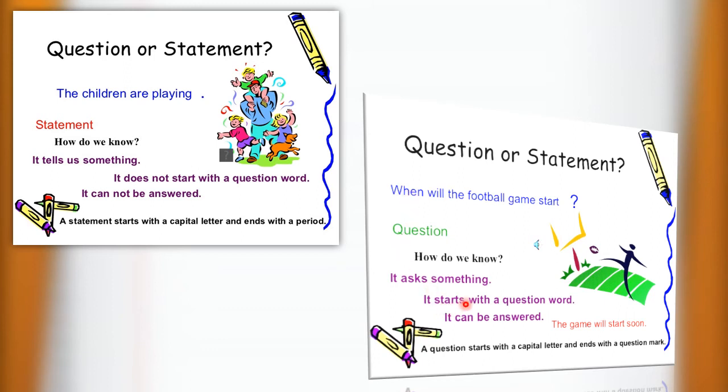So, it starts with a question word. Here, when. When is a question word. Now this sentence starts with a question word when, and there is a question mark at the end of this sentence. And this sentence can be answered. How? See? The game will start soon. Okay? So here the sentence which can be answered is a question sentence, or we say interrogative sentence.